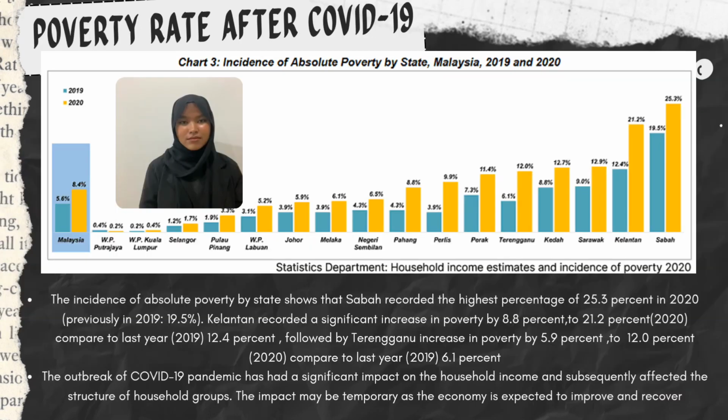Next, we talk about the poverty rate based on state. The incidence of absolute poverty by state shows that Sabah recorded the highest percentage of 25.3% in 2020, previously recorded as 19.5%. Kelantan recorded a significant increase in poverty by 8.8% to 21.2% in 2020 compared to last year. Terengganu increased in poverty by 5.9% to 12.0% compared to last year's 6.9%.